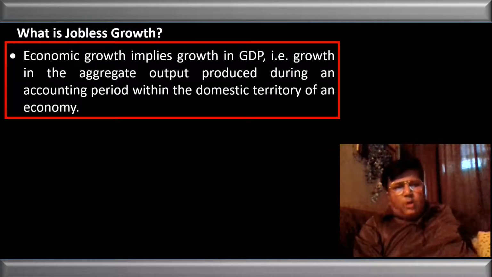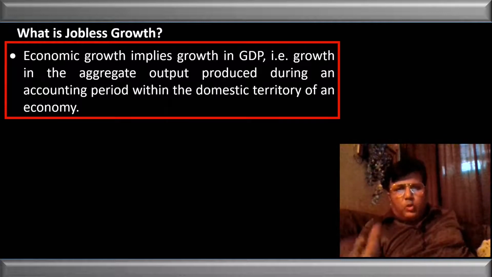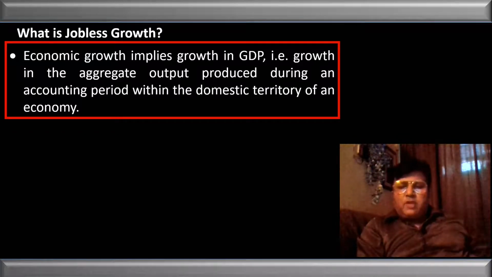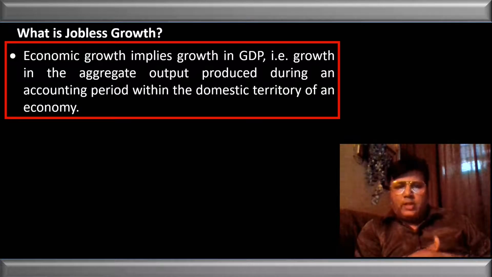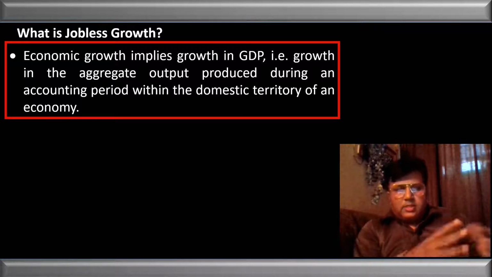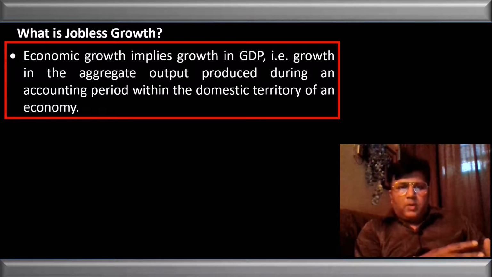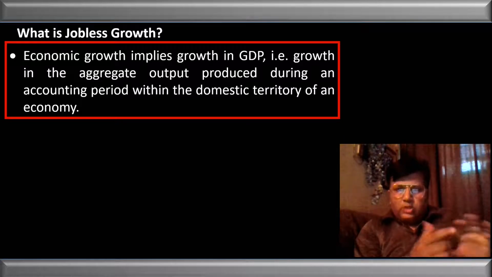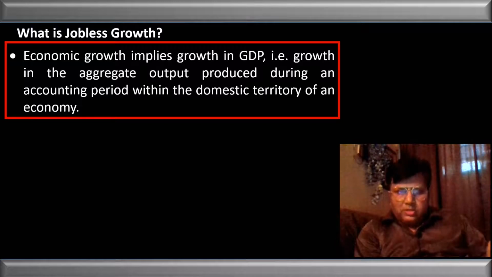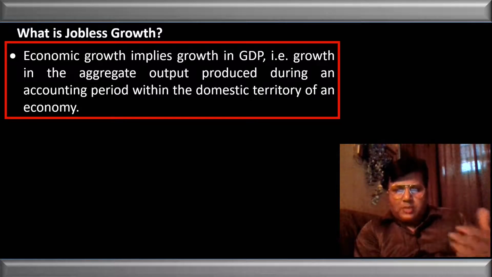Listen, we know that economic growth implies growth in the GDP. In very simple words, economic growth means that more and more people are contributing in the production activities. Since the contribution in production is measured in terms of GDP, economic growth is always linked with growth in GDP. But in a very simple word, we can say economic growth means more and more people are contributing in production activities.